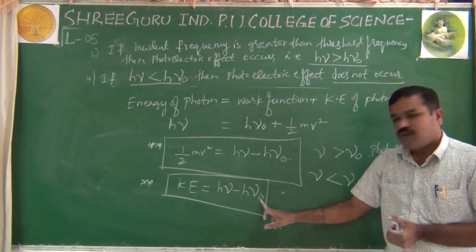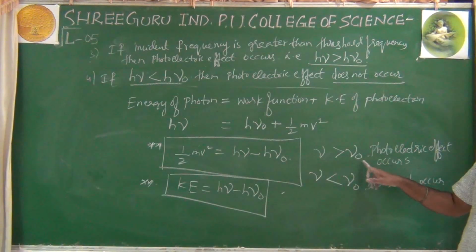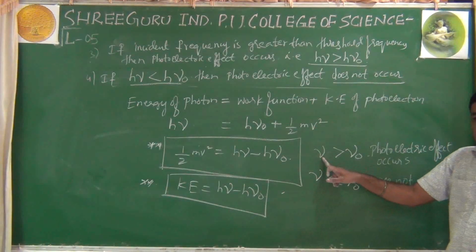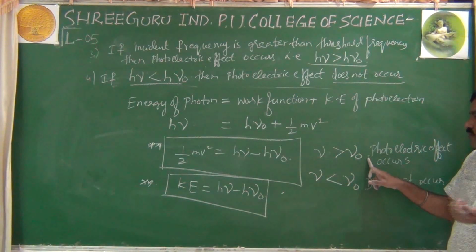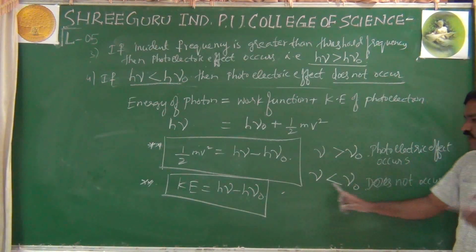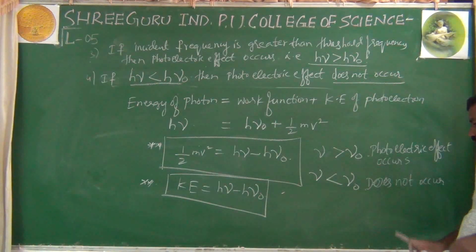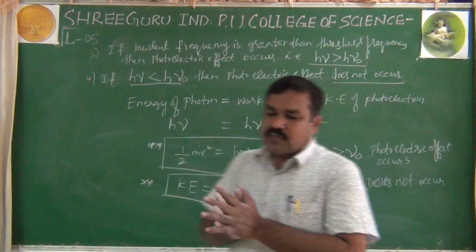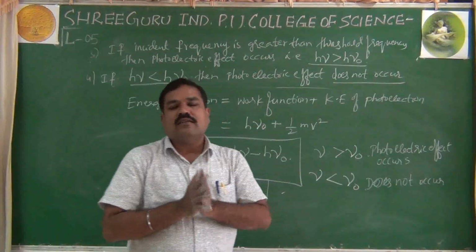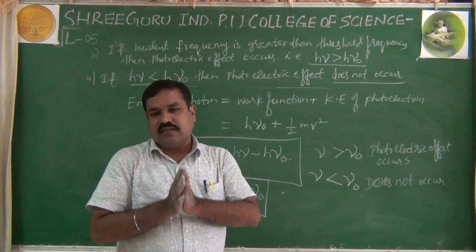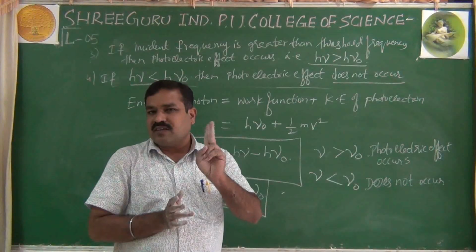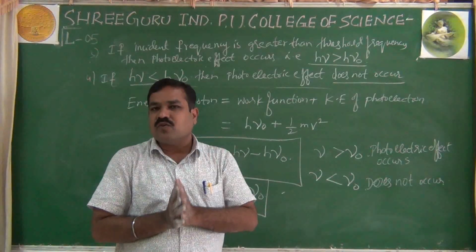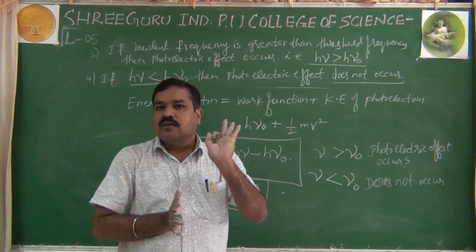Nu minus nu naught means definitely, if nu is greater than nu naught, incident frequency greater than threshold frequency, then photoelectric effect occurs. If it is less than threshold frequency, it does not occur. Right, this is all about the explanation given by Einstein for the photoelectric effect. So in this part, for theory 2 marks, definition and name the metals used in photocells, that is rubidium and cesium.